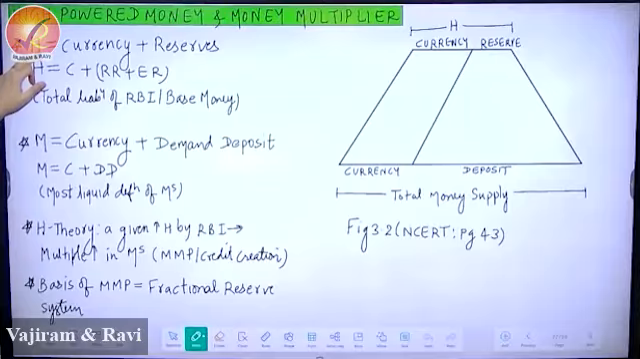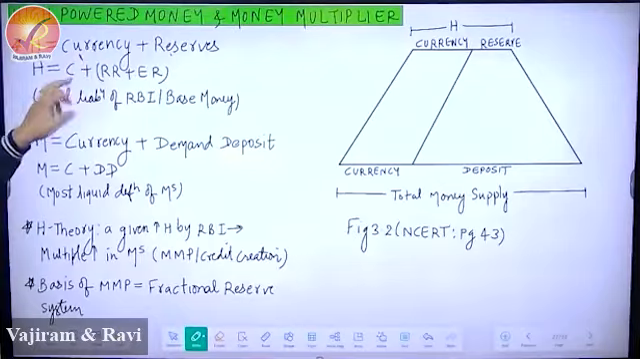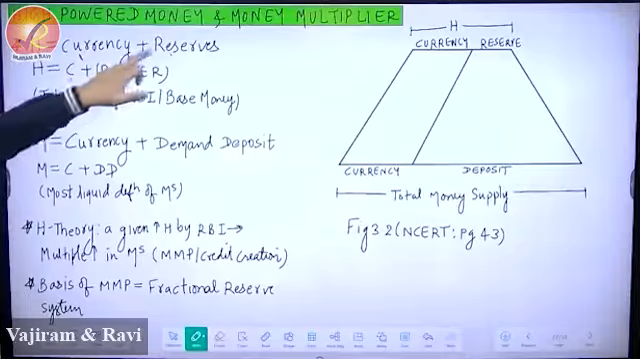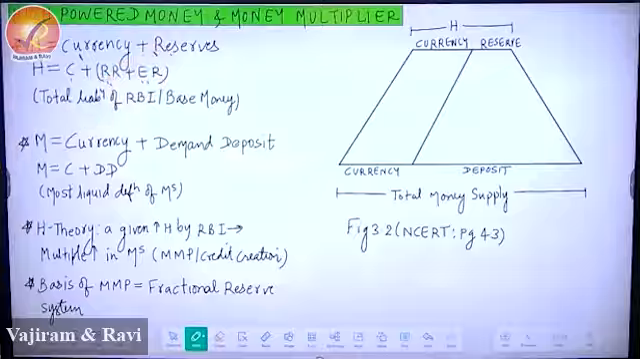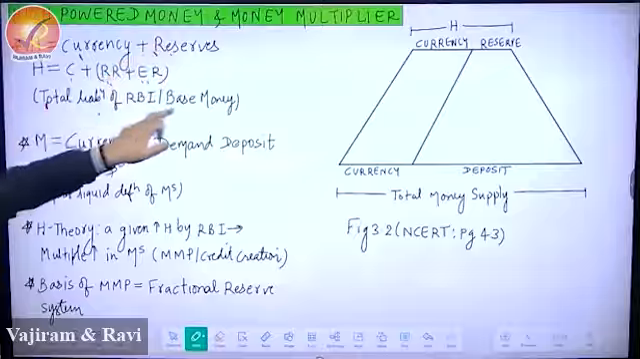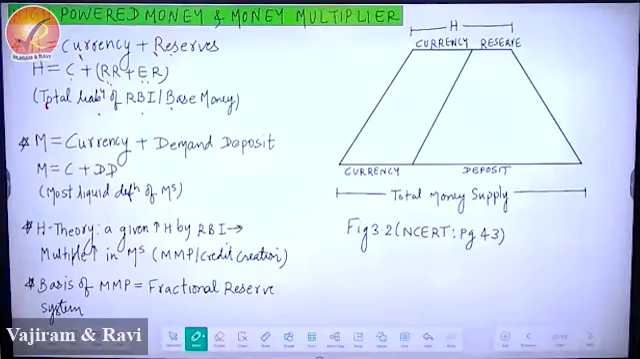These are all behavioral. This is not hardcore CAT-style maths, because there is a lot of behavioral content. So H is equal to currency plus reserve. And by currency, we mean the currency people are holding in hand. And by reserve, we are writing two components, but we call it reserves. What is this? Total liability of RBI. Why is it the total liability of RBI?